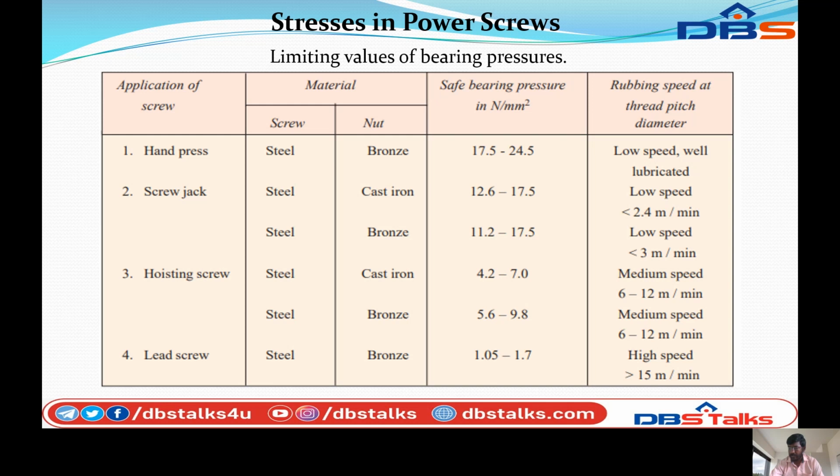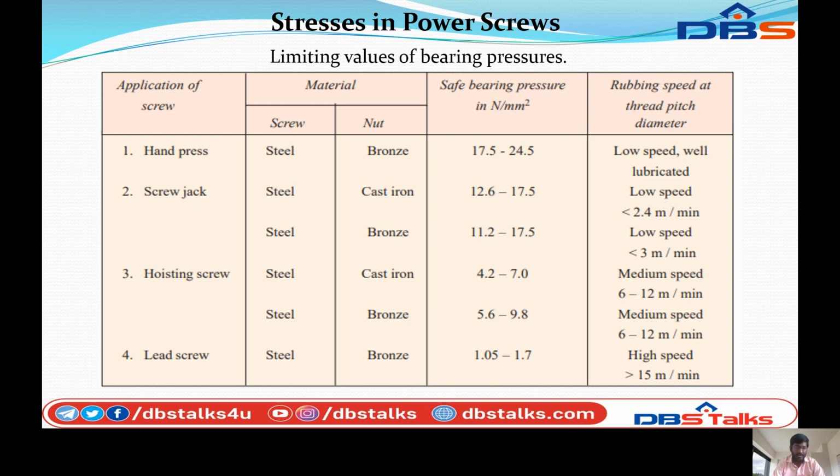In this tabular column you can see in the PPT, the table is given in meter per minute and Newton per mm square. Coming to the Jalaudin data book, the tabular column is given in meter per second and meganewton per meter square. The bearing pressure is in meganewton per meter square. So you can see this tabular column in the Jalaudin data book.